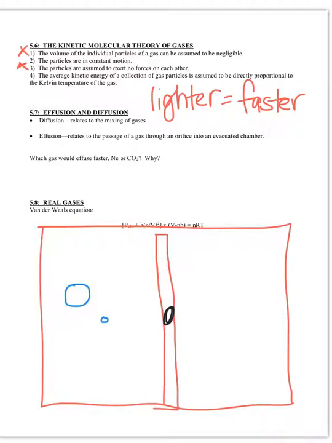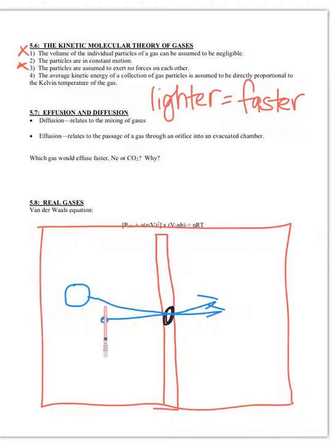So is this big particle here going to travel through the hole faster than the smaller one? Okay, and that's what effusion is. So let's think about it. Which one is going to travel faster through this tiny hole? Well, hopefully you guys have some common sense here. It's going to be the smaller one, right? The smaller particle is going to travel faster, right?